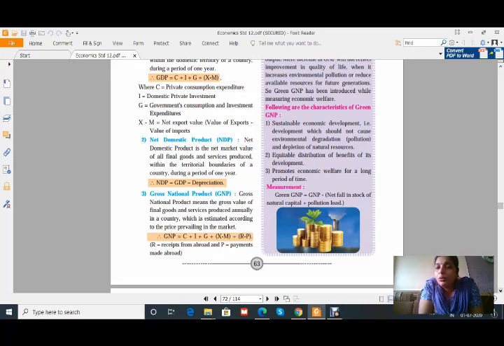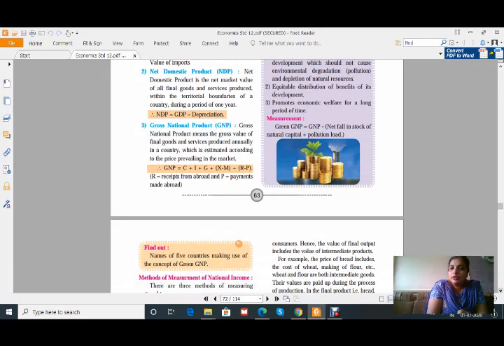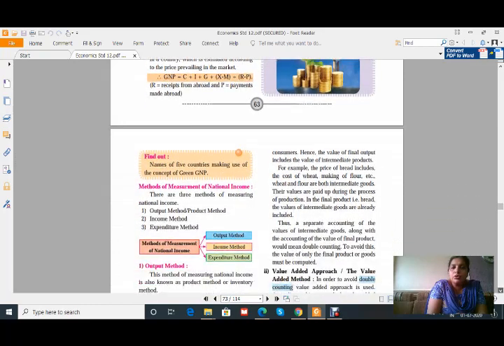That means the growth and development should be there for a long period of time. And thus how it is calculated: green GNP is equal to GNP, that means gross national product, minus net fall in stock of natural capital, plus pollution load. We have to deduct the stock of capital, that means natural resources, known as natural capital, in what quantity it has been used, and the pollution load of that factory or industry. Okay, this is just a sort of information, but I think the question is never asked on this, but you should at least know, that's why I have taken it here.